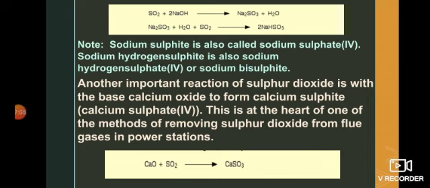The (IV) is written because here the sulfur exists in the +4 oxidation state. Another important reaction of sulfur dioxide with silicon dioxide is given.